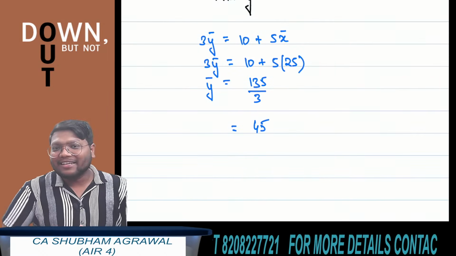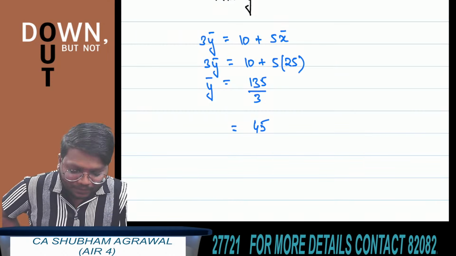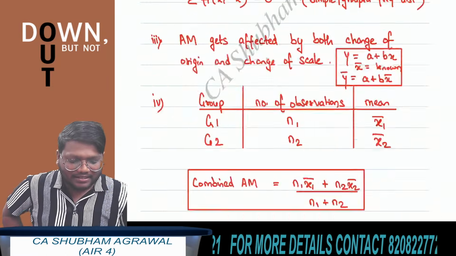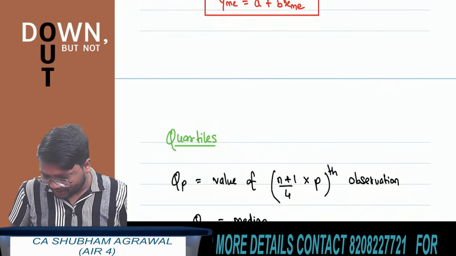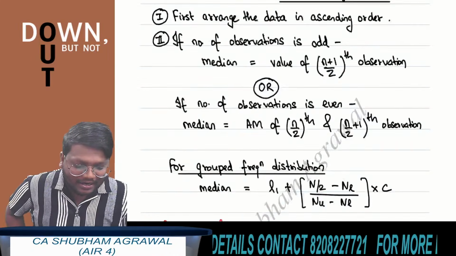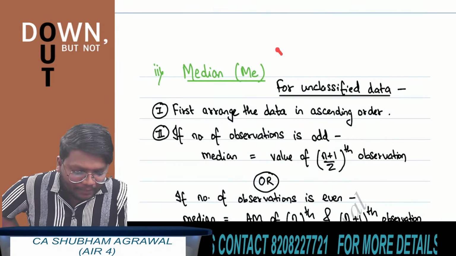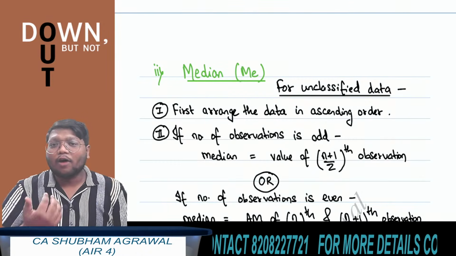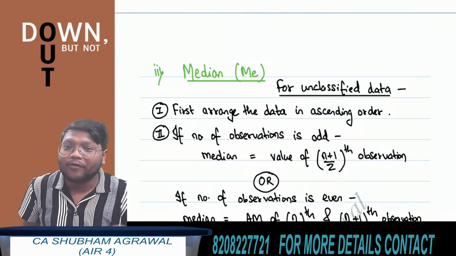Now we are starting with the next measure of central tendency, which is median. Those who have given the answer 45, the answer is correct. Harini, Janisha, Priyanka, Sneha, all of your answers are correct. Now see, how to find the median for unclassified data. If discrete data is given, how to find the median?